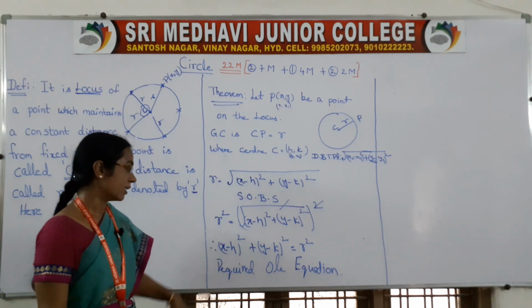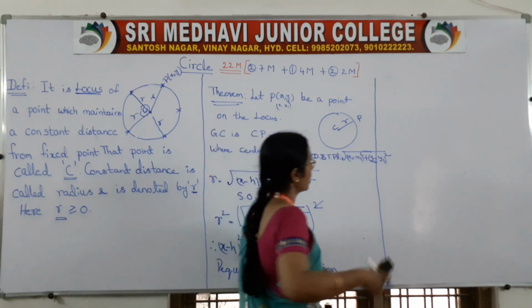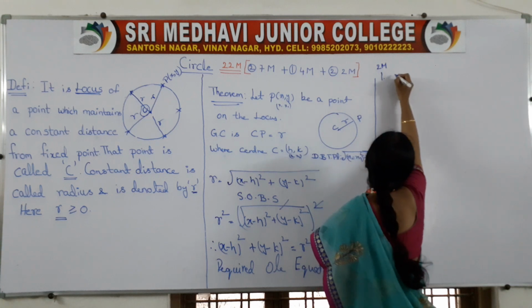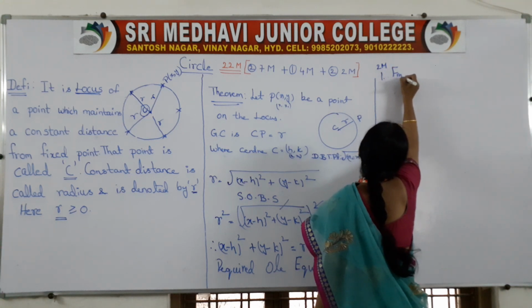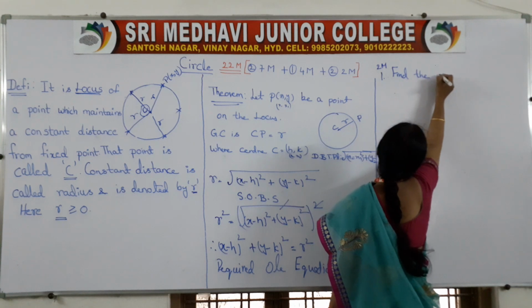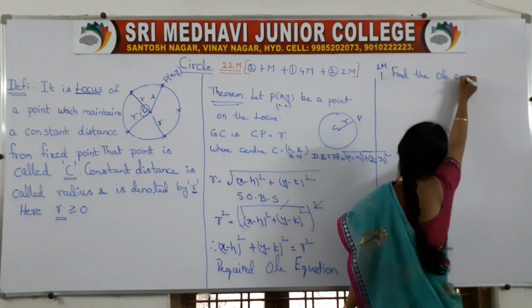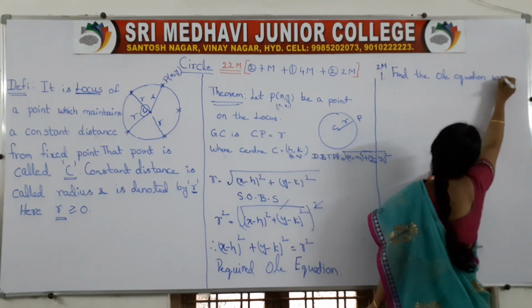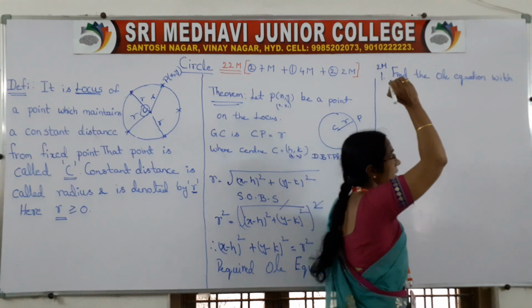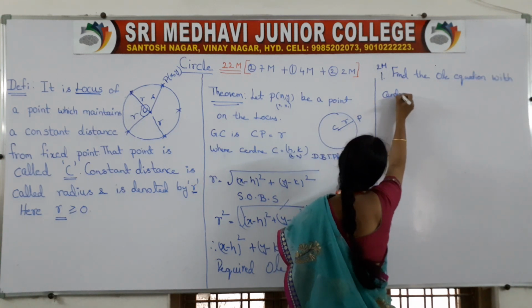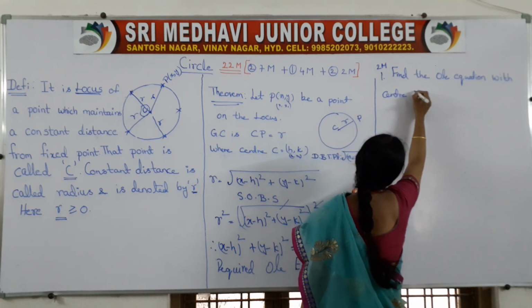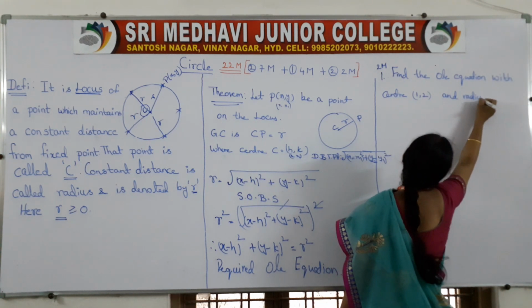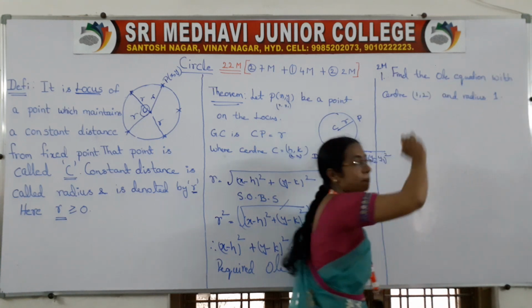Take the question now, a 2 marks question: find the circle equation with center (1, 2) and radius 1.